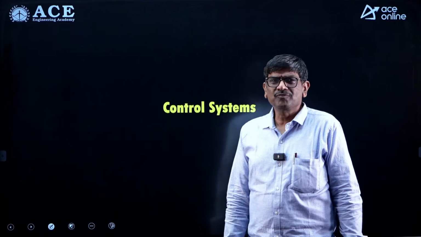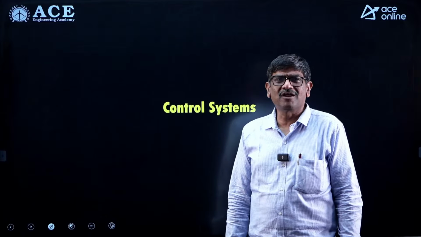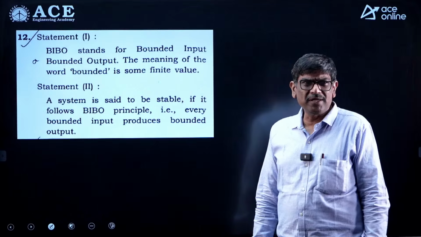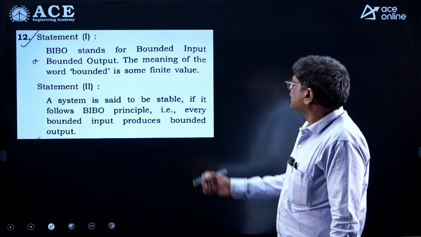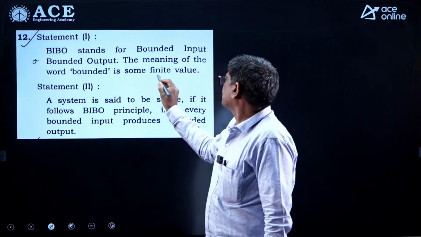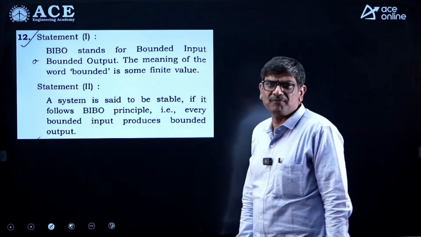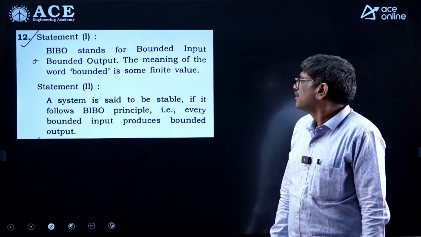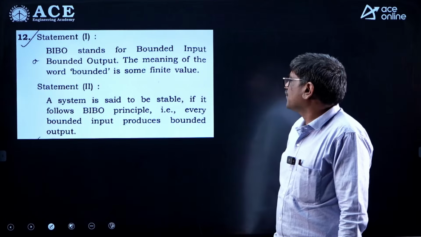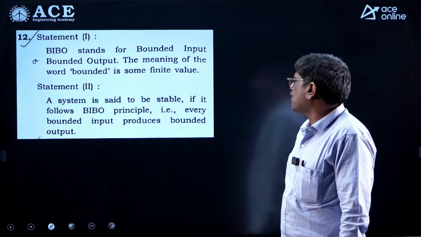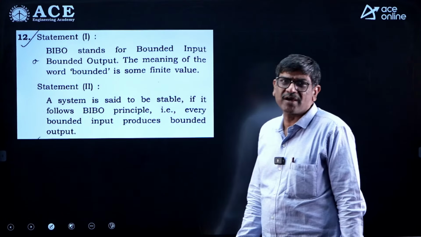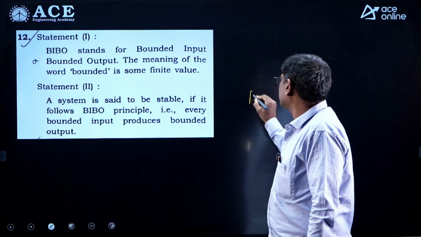In control system, they asked a total of 13 questions, all are very easy. The first one is related to stability. According to the stability definition, for bounded input, the output should be bounded. Bounded is checked with what? Some finite value. If you have a finite value, then we can say that it is a bounded signal. And a system is stable if every bounded input produces a bounded output. It is a correct statement. So the answer is A.